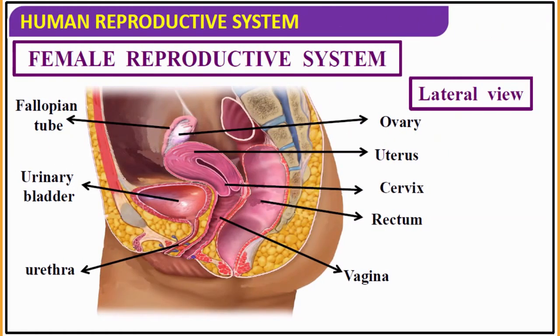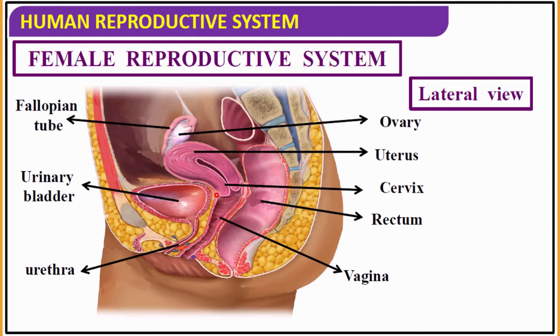So first of all, let me give an overview of this female reproductive system by using this diagram. The main organ of the female reproductive system is the ovary. Why? Because it produces the egg cells, and that's why it is the main organ of the female reproductive system. After the ovary, here you can see the fallopian tube, then the uterus and then the cervix, then this is the vagina. All these portions are considered the female reproductive system.